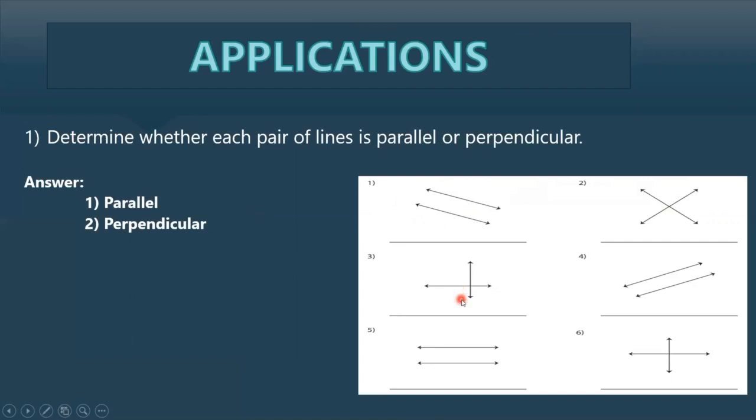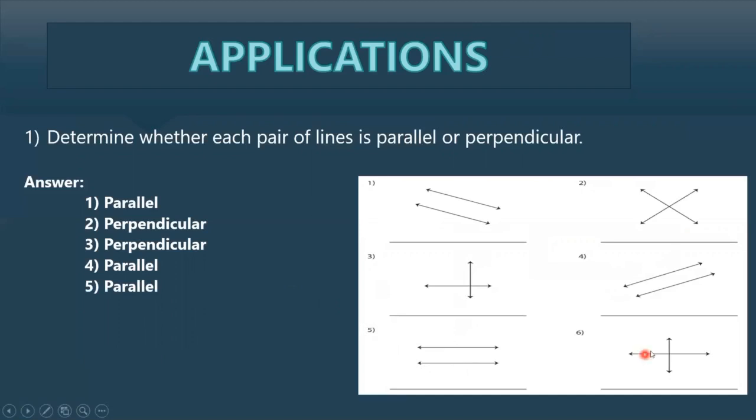Now, what about the third one? Here also you can see two lines and they meet at this point, so they intersect, so it is a perpendicular one. The fourth one, you can see two different lines moving and they don't intersect anywhere, so it is a parallel line. The fifth one, here also we can see two different lines moving with the same distance apart, so they don't intersect, which means it is a parallel line.